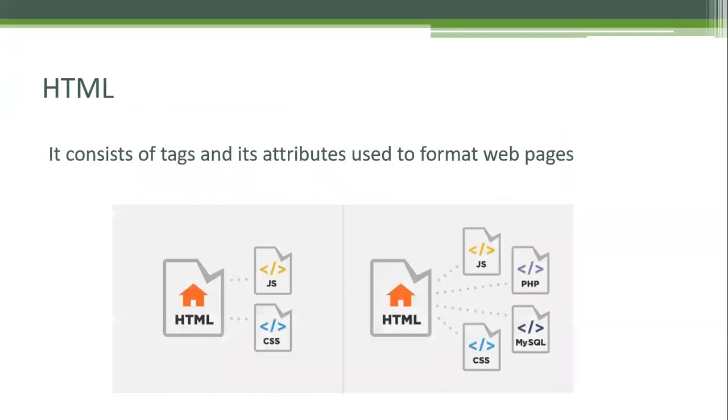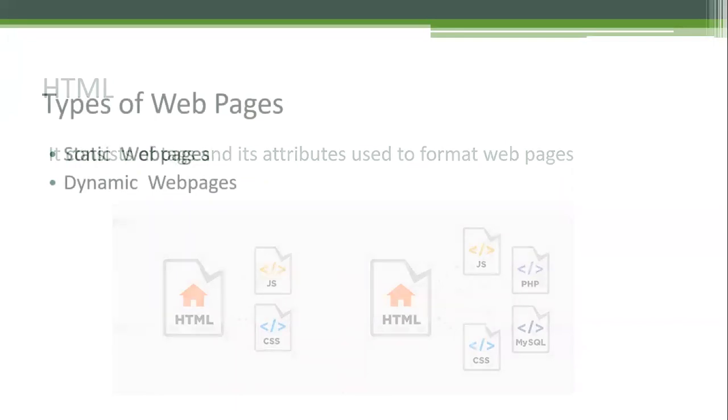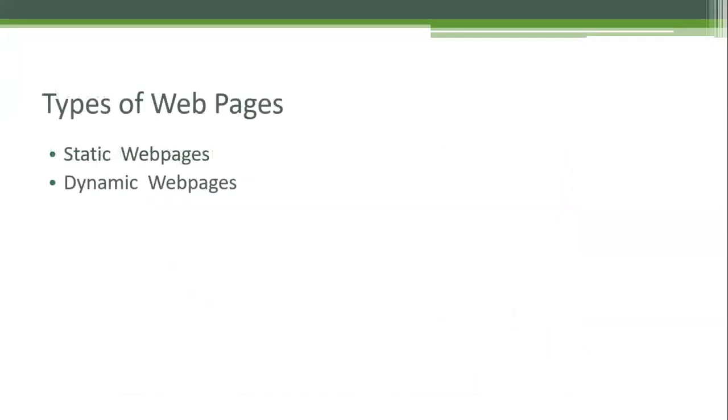So we talked about HTML, what HTML is and what the tags are. Then the types of HTML pages, like static pages and dynamic pages. Static pages means we only display some static content which will not change, like an about us page or contact us page. But when you go to any website like Flipkart or Amazon and search for something, content is dynamically displayed from the server.